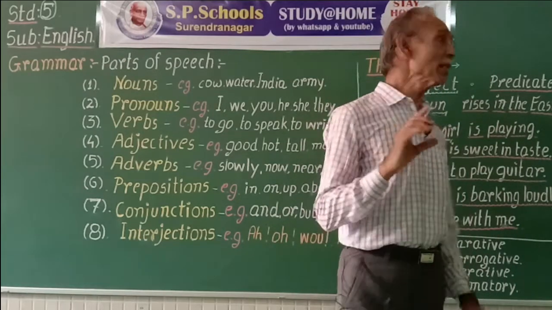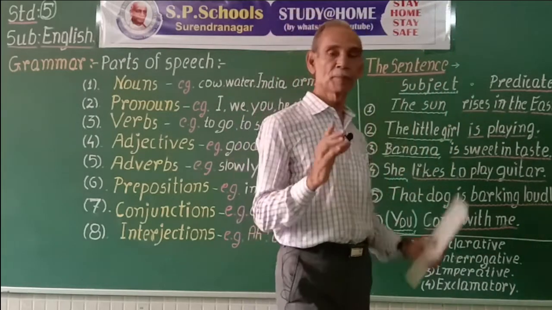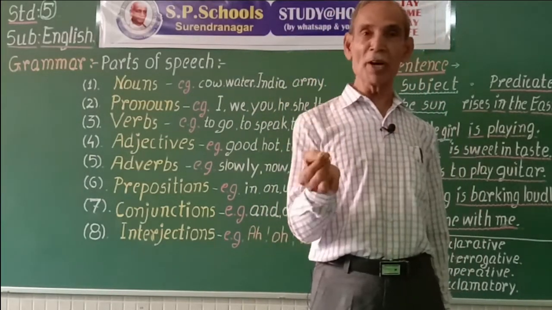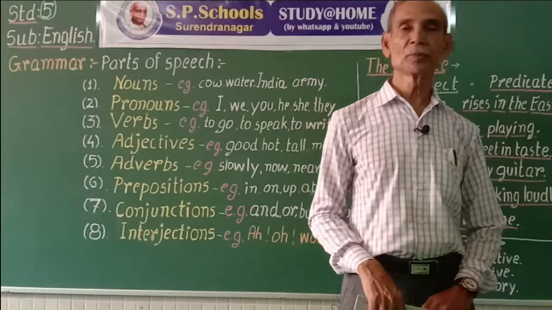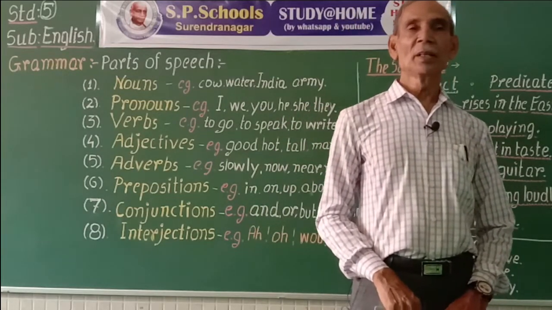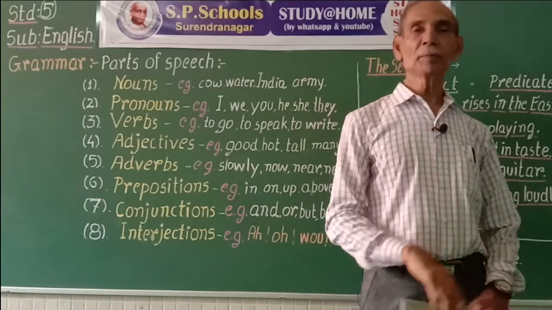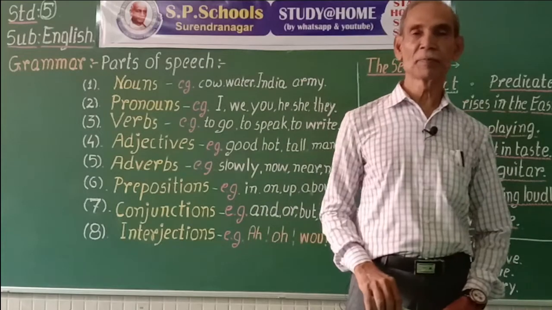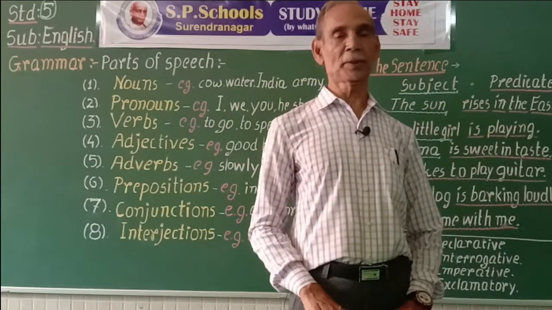So, a sentence is a group of words, it may be one or more. It should be in a proper order. It should express a complete idea, a complete fact.